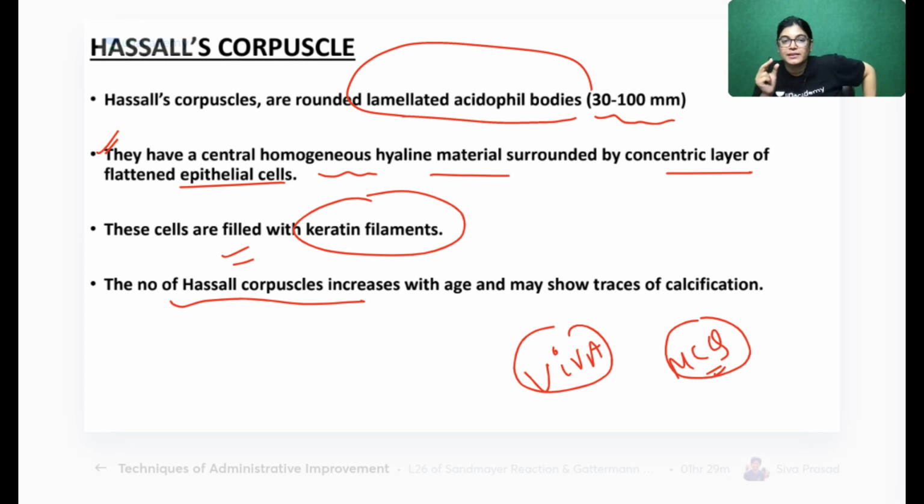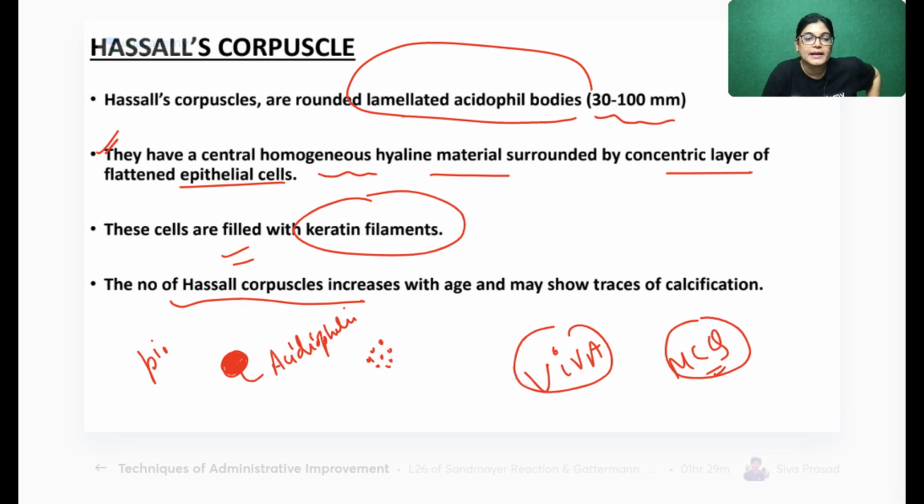Acidophilic substance which is lying here. Okay, hyalinized mass with hyaline particles, homogeneous material. So when you see it, it will not be a heterogeneous mass. Okay, homogeneous means uniform like this. So it will be a uniform pink color, acidophilic in nature. Acidophilic means, what do you mean by the word acidophilic? Pink in color, and made of keratin filaments.